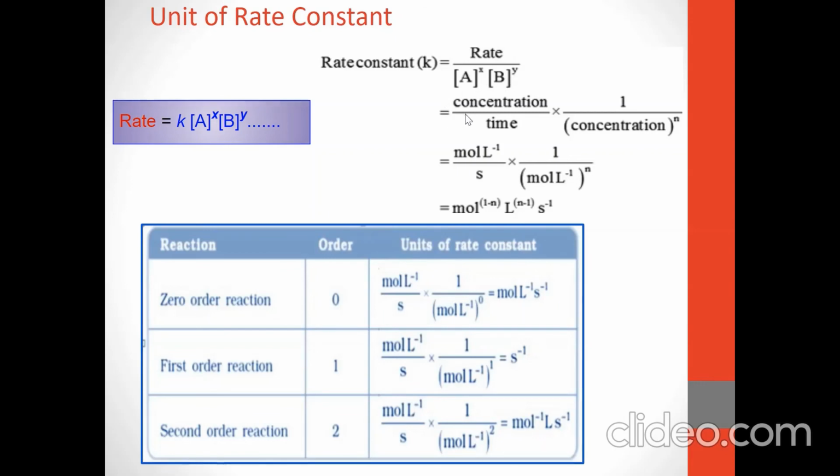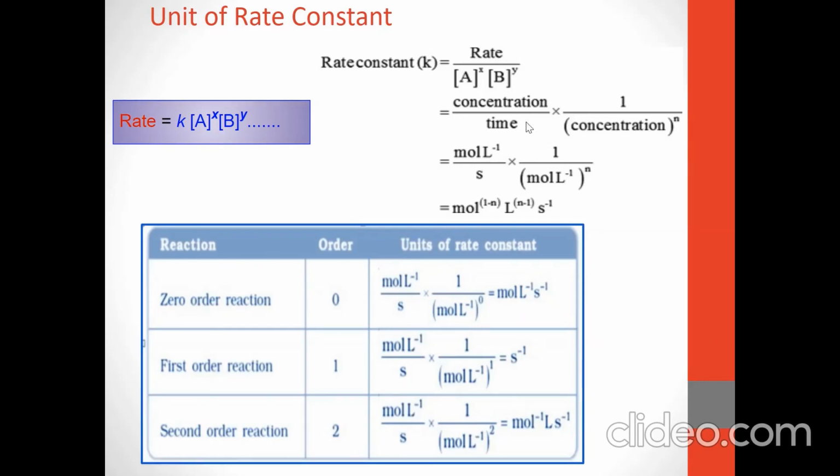We know that rate is given in terms of change in concentration per unit time, and then we divide by the concentrations of reactants A and B, so that is 1 upon concentration. The unit of concentration is mole per liter, and the unit for time is second.